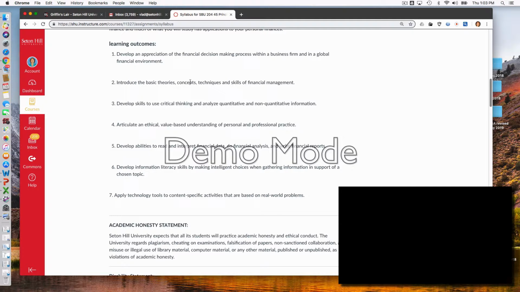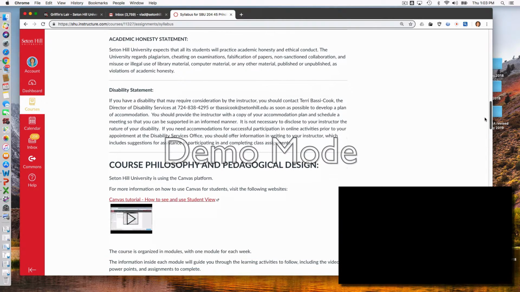You test how much you learned through quizzes, and then of course you have a final paper at the end of the term. You are going to do the financial analysis on a company. Academic honesty refers to this paper mostly, so everything that you write has to be your own words and properly cited in APA writing format.